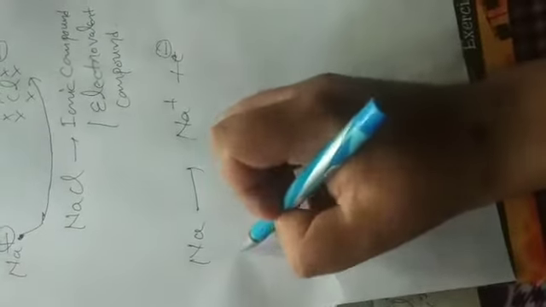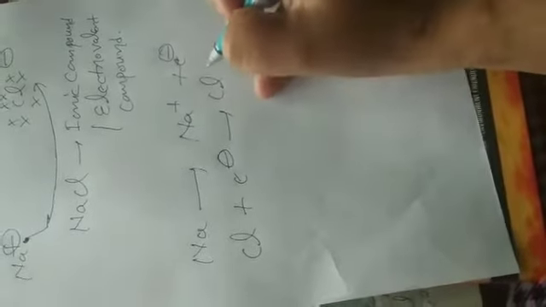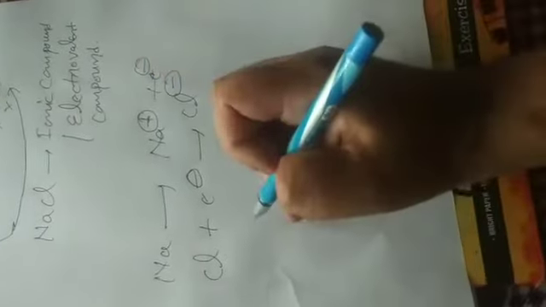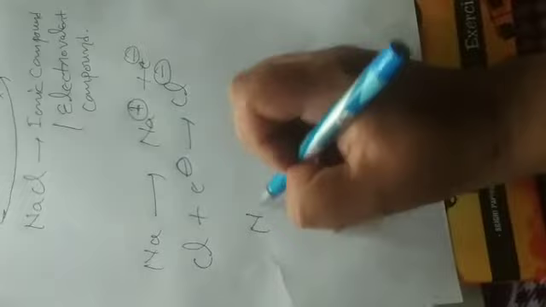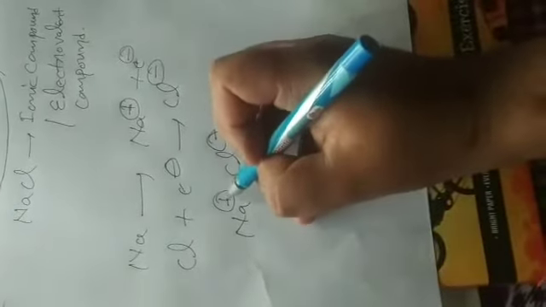In this case, sodium loses one electron, and Cl gains this electron from sodium and has a negative charge. This compound is called an ionic compound. Sodium has a plus charge and Cl has a negative charge.